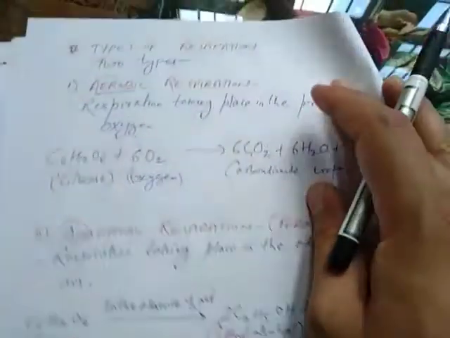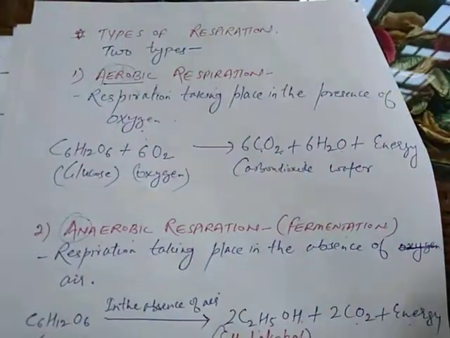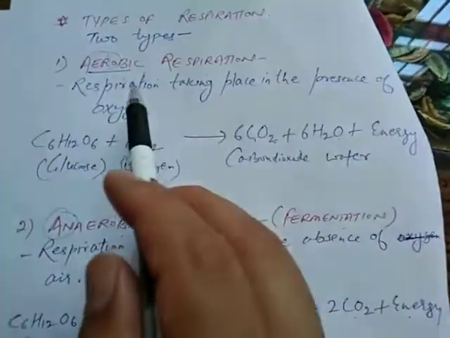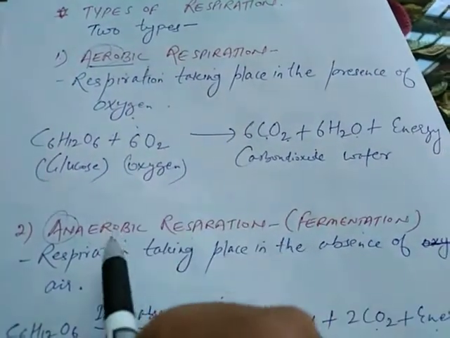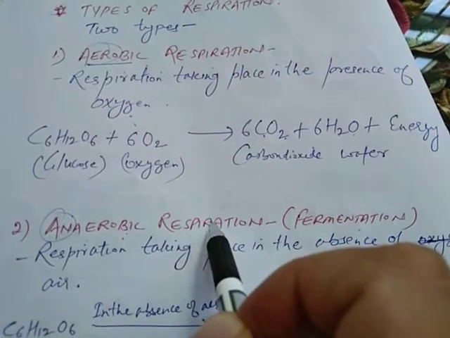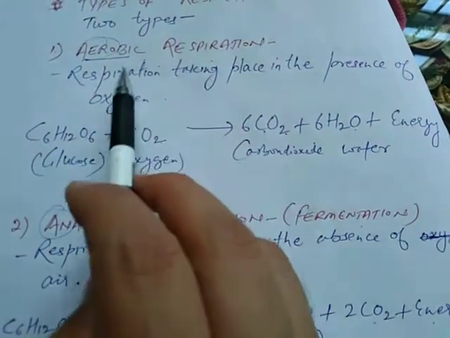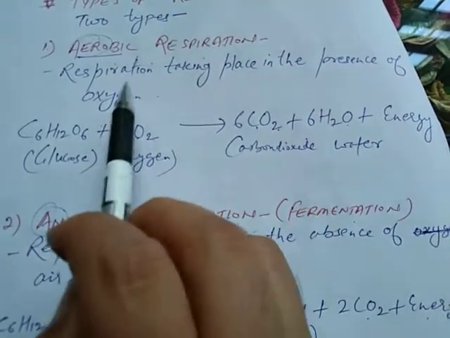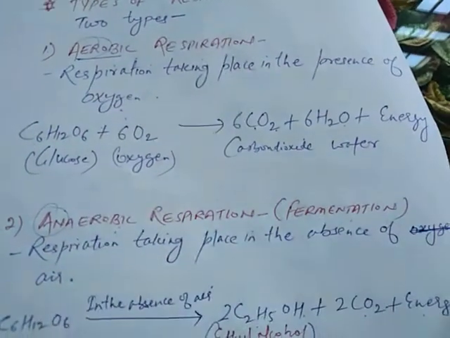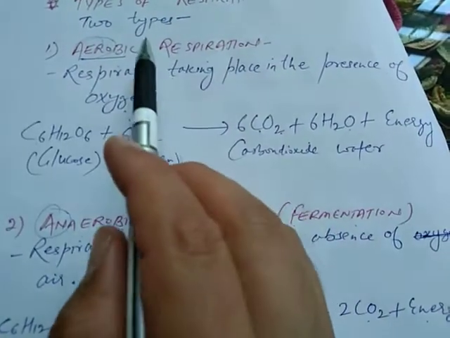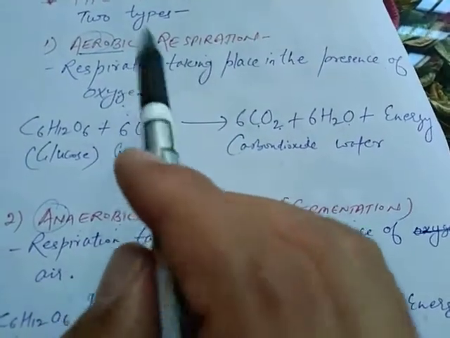students, now types of respiration are a very important part of our revision. There are two types of respiration. One is aerobic respiration and the other is anaerobic respiration. Now listen to it very carefully. Aerobic respiration is a type of respiration which takes place in the presence of oxygen. Means if oxygen is not present, then this respiration is not going to happen.